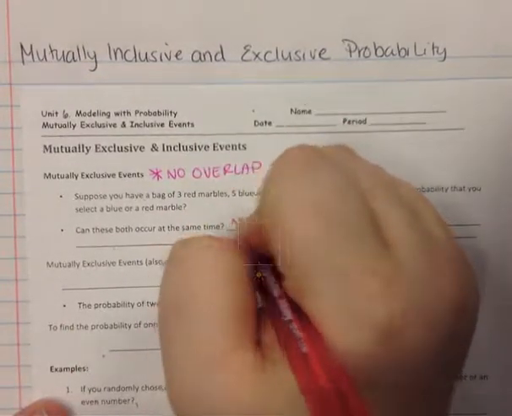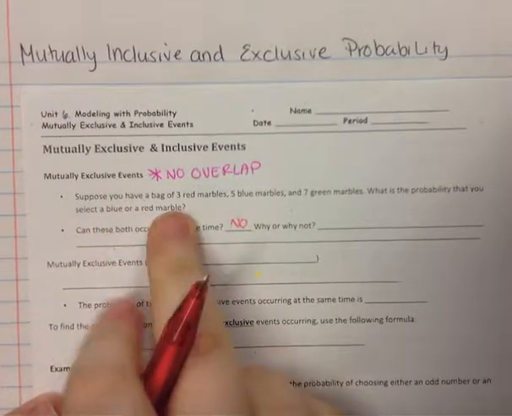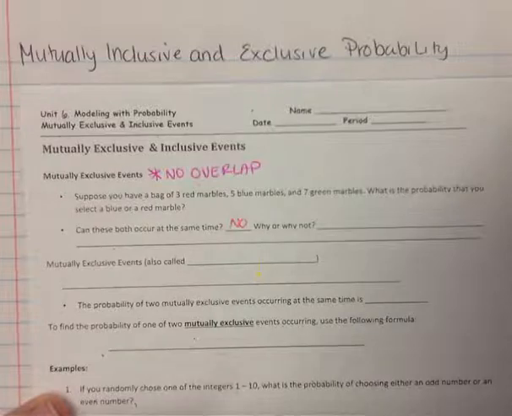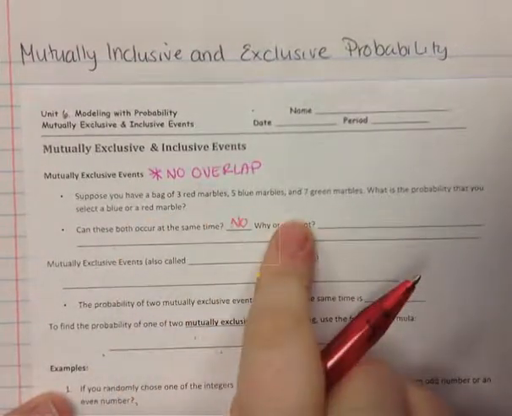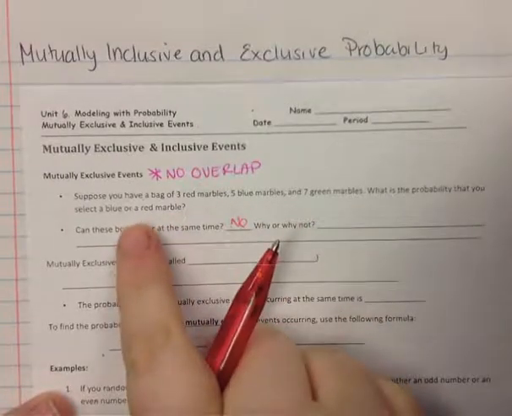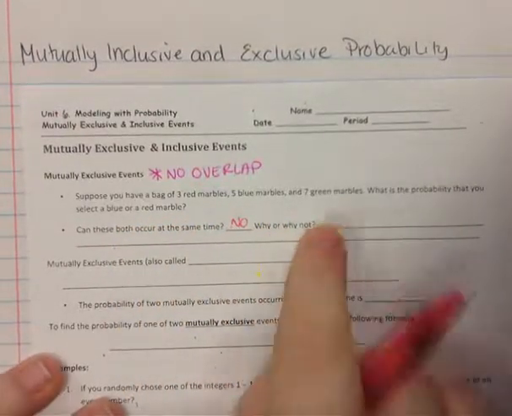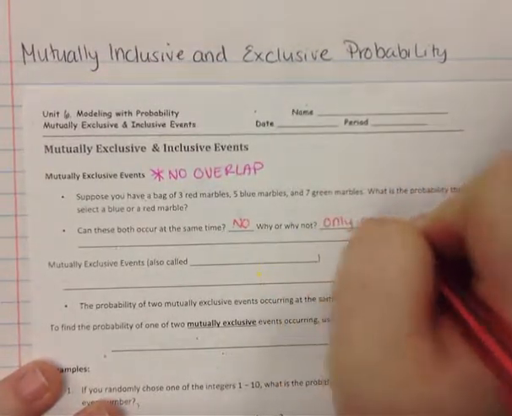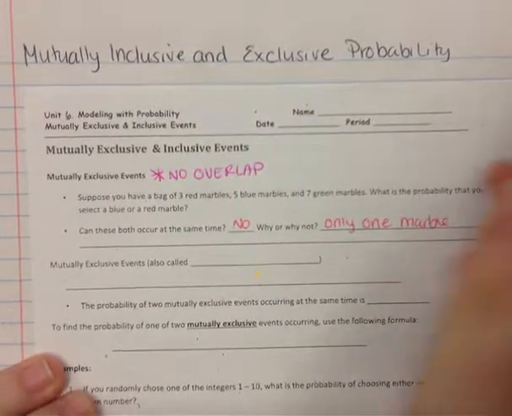Why not? We want to select a blue or a red marble. We cannot select a blue and a red marble if we're only drawing one marble. We're drawing one marble, so we can either draw a red one or we can draw a blue marble. That's it. So there's only one marble. We're only drawing one marble, which means that we can only draw one color.